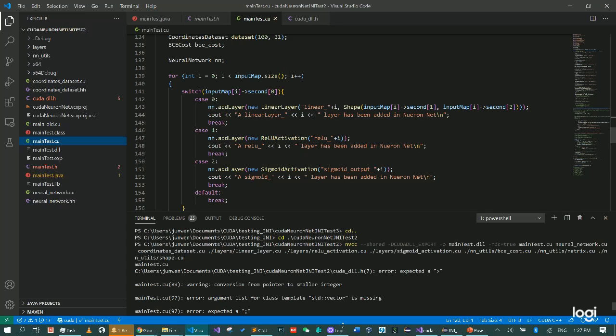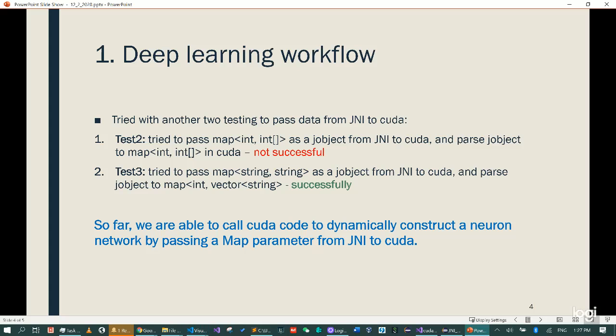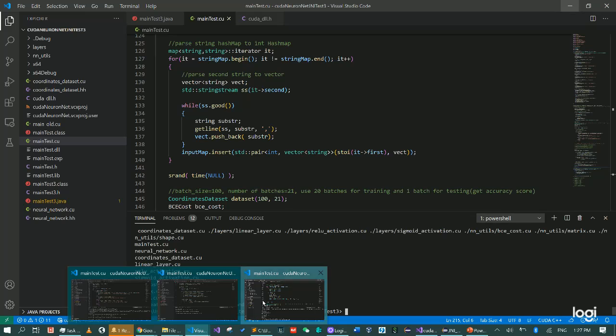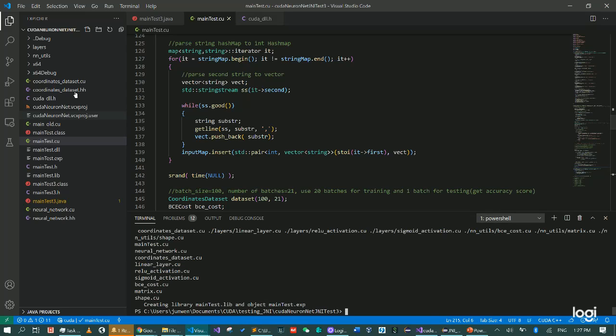However, after I tried another way, which is simpler, I tried to parse a map of string and string, both as key and value, as a JObject from GenAI to CUDA, and parse a JObject to a map of int and vector of string, which is successful. So if you take a look at the code, which is test 3, it's a whole project.